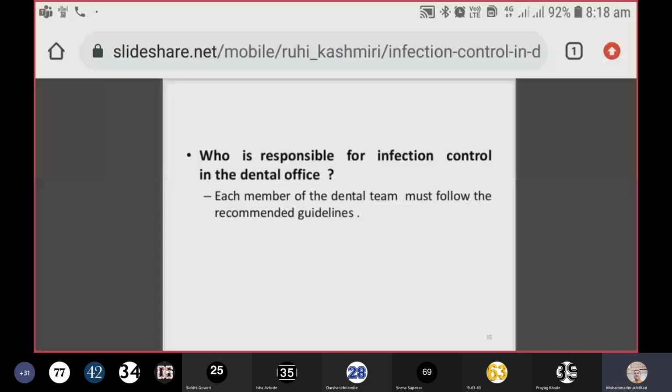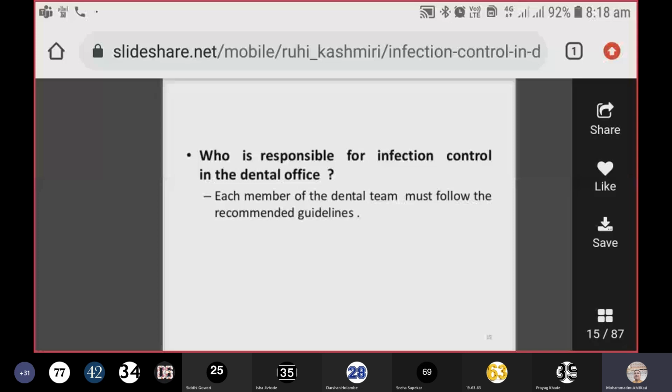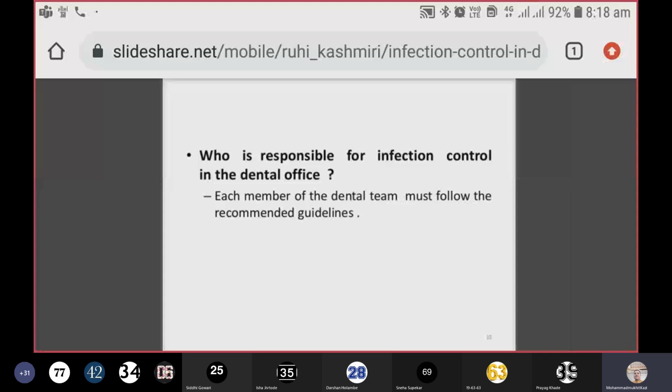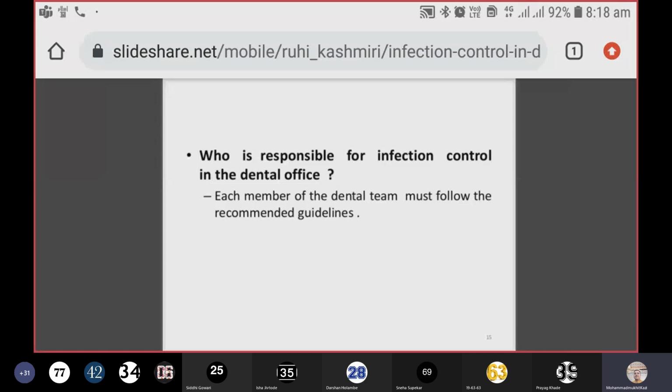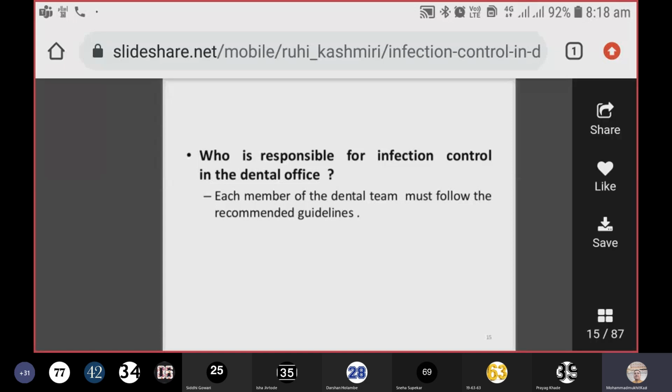Who is responsible for infection control in the dental office? Each member of the dental team must follow the recommended guidelines. It is not a one-person job. Your supportive staff, like those involved in sterilization and disinfection, or in cleaning the clinical setup, or the doctor who is treating the patient, are all responsible for these infection control practices, because each and every individual is exposed to different levels of risk of infection in the setup.